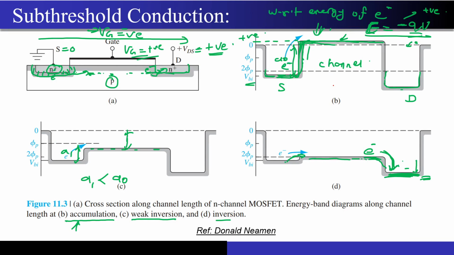And now you can also see it from this energy band diagram as well, correct? So the energy band diagram has been drawn over here for the case of accumulation, the weak inversion and the inversion. So for the inversion, you can see there actually exists a very small barrier from the source to channel. So that means all the electrons from the source can actually start moving into the channel very easily, correct? In the case of accumulation, just look at the barrier height, it is so much increased, correct? There is very low current that will be flowing in such a case. But in the case of the weak inversion, the barrier height is still small enough that some electrons can pump up from the source to the channel and they can constitute a current now, correct?